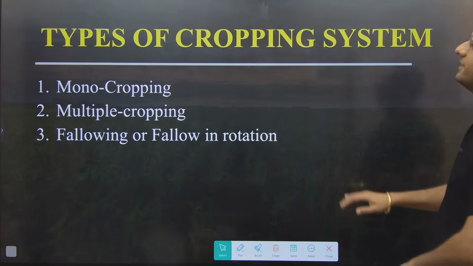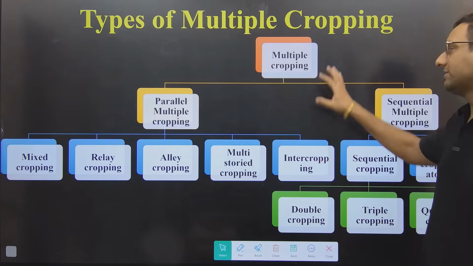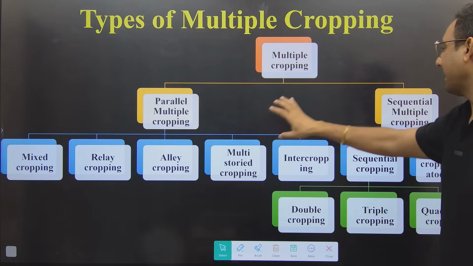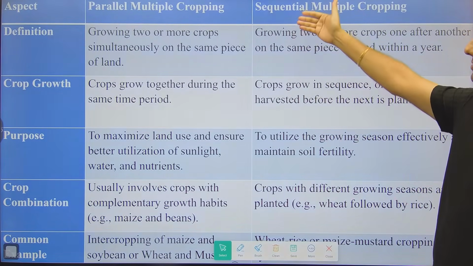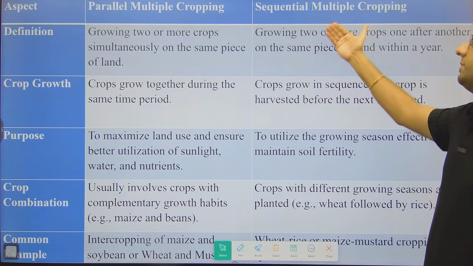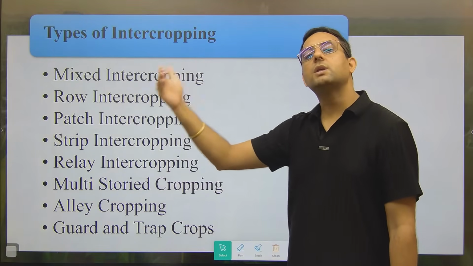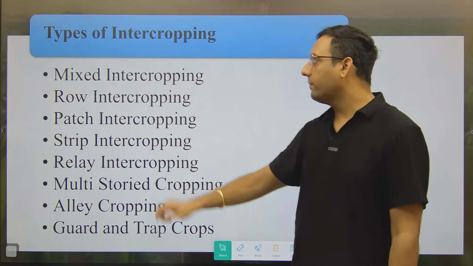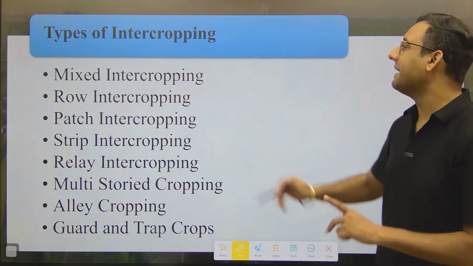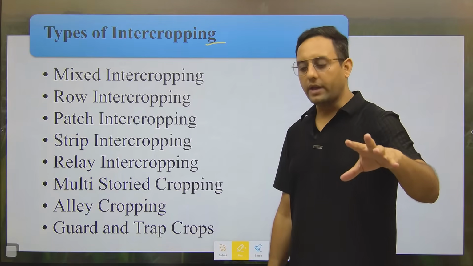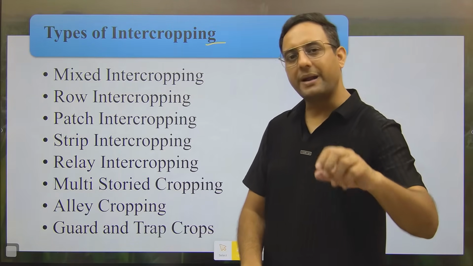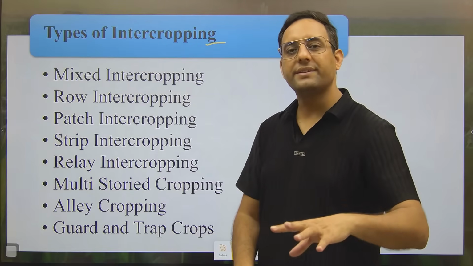Okay guys, so if this part is clear to you, so let's move forward. So I already explained multiple cropping, parallel cropping and sequential multiple cropping. So now you are clear what is the difference between parallel and sequential. Sequential means one by one and parallel means more than one crop at the same time. Now there are few types of intercropping, because mainly intercropping means when you are growing the crops in the fixed pattern, in a fixed arrangement, in row to row distance, it is known as intercropping.